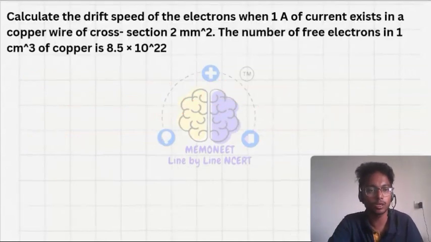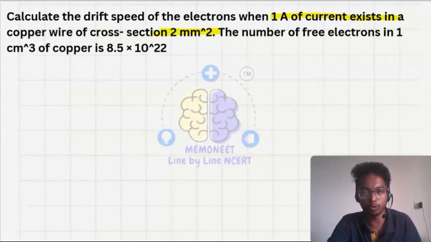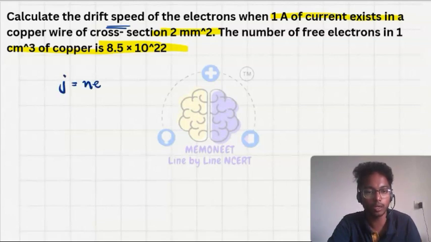Let's see one question here. Calculate the drift speed of the electron when 1 ampere of current exists in a copper wire of cross section 2 mm square. The number of free electrons in 1 centimeter cube of copper is 8.5 into 10 to the power 22. OK, so what is asked here is the drift speed. We have to find out the drift speed. So J equals NEVd, or I equals NEAVd.